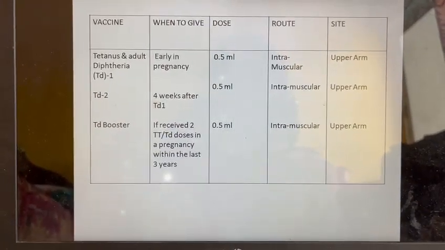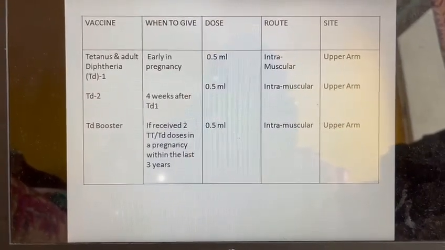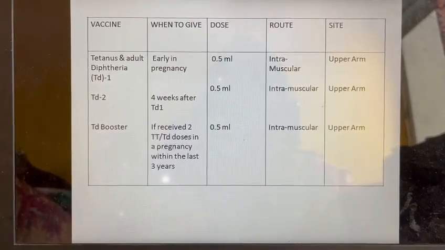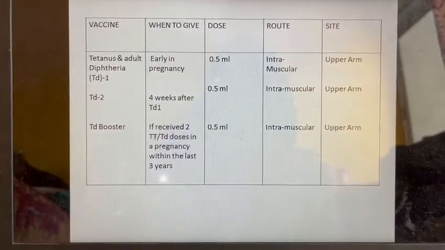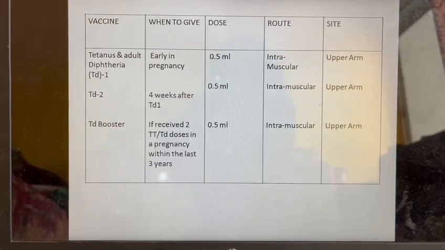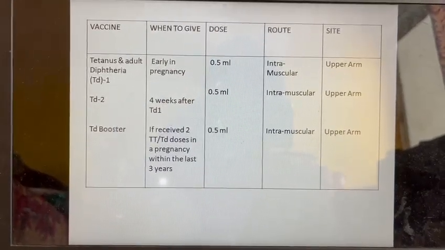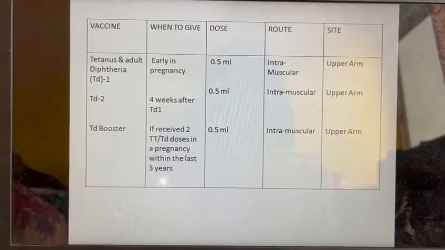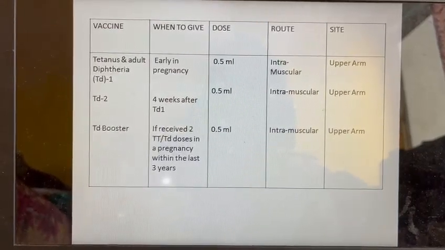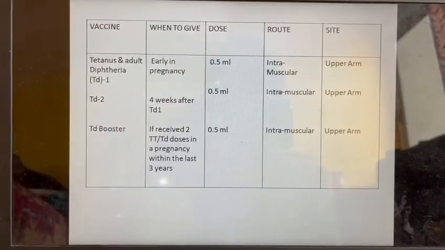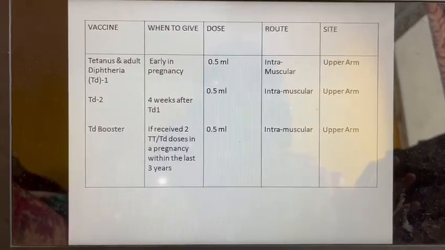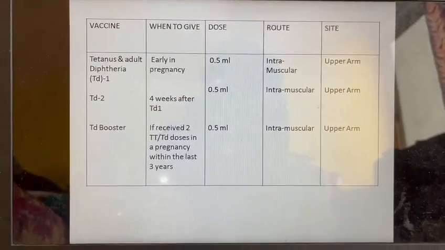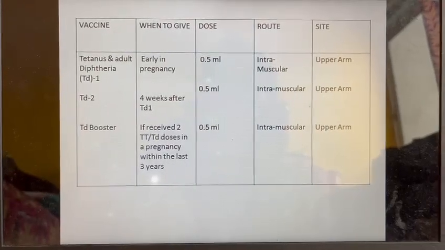Then next one, TD1 is given. Then TD2. TD2 means tetanus, diphtheria. Dose 2 is given 4 weeks after the TD1. Suppose tetanus toxoid and diphtheria she has taken on June 1. Okay, then again the TD2 dose she is going to take on 1 July, means exactly after 4 weeks. I hope you understood. Then this is also 0.5 ml IM upper arm.